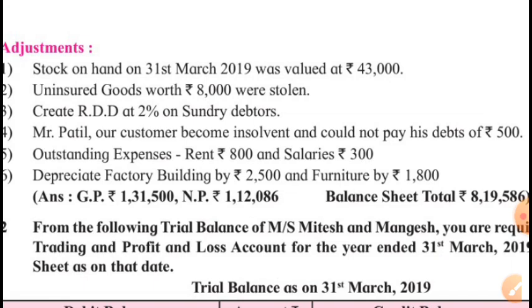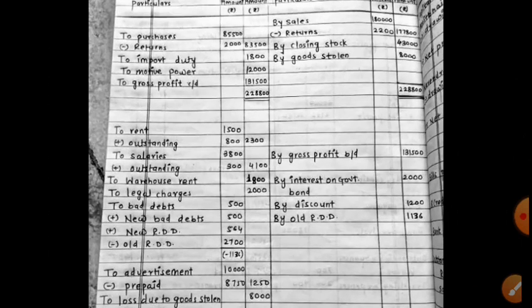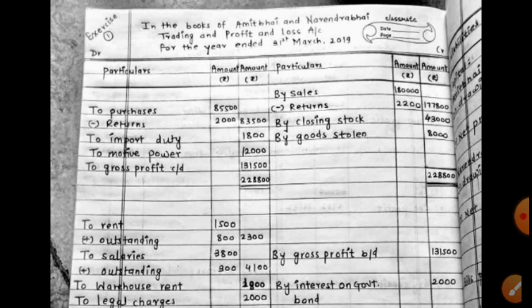Now one of our students, one of our colleagues, has solved this problem successfully. Let us see her solution. Look at this. Trading account, purchases minus returns, import duty, motive power. I told you motive power is direct expenditure. Sales minus returns, by closing stock, by goods stolen, isn't it? Outward movement of goods is credited to trading account. Remember, if it is given in the adjustment.